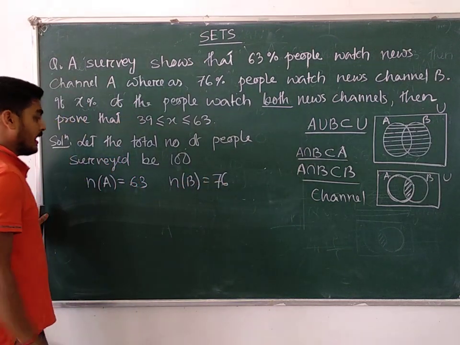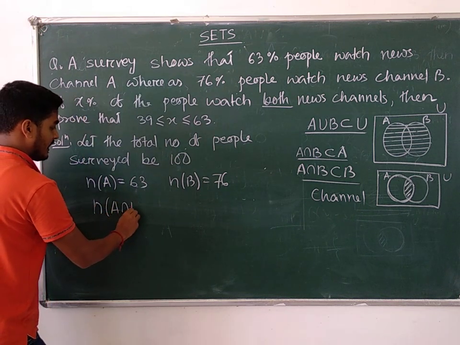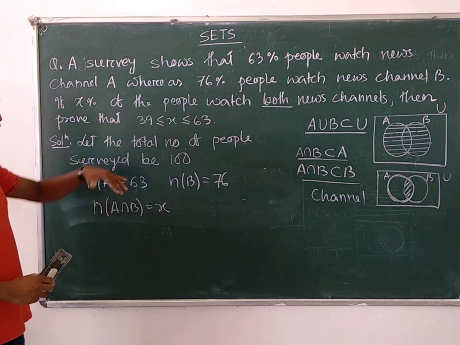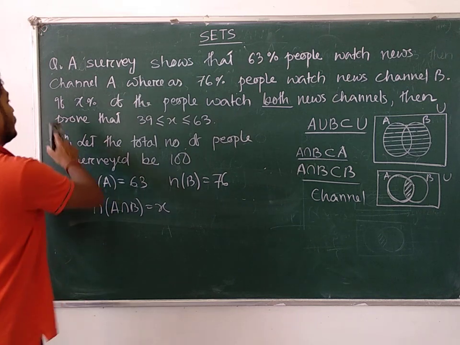So number of people who watch the channel B is equal to 76. Correct? And what is X? X is nothing but the intersection. Number of elements in A intersection B is equal to what? X. It is given to us. Now we'll try to apply all those inequalities to find out a value. Okay?